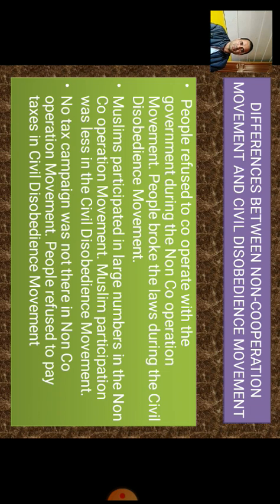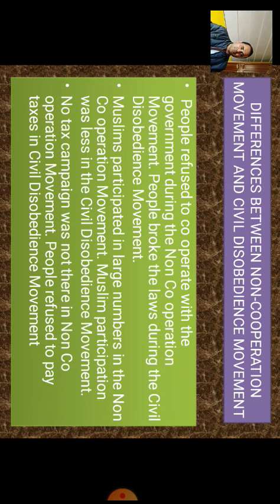Thirdly, there was no no-tax campaign in the non-cooperation movement. People refused to pay tax in the civil disobedience movement. It means in the non-cooperation movement, the people demanded that the tax imposed should be removed or brought down.